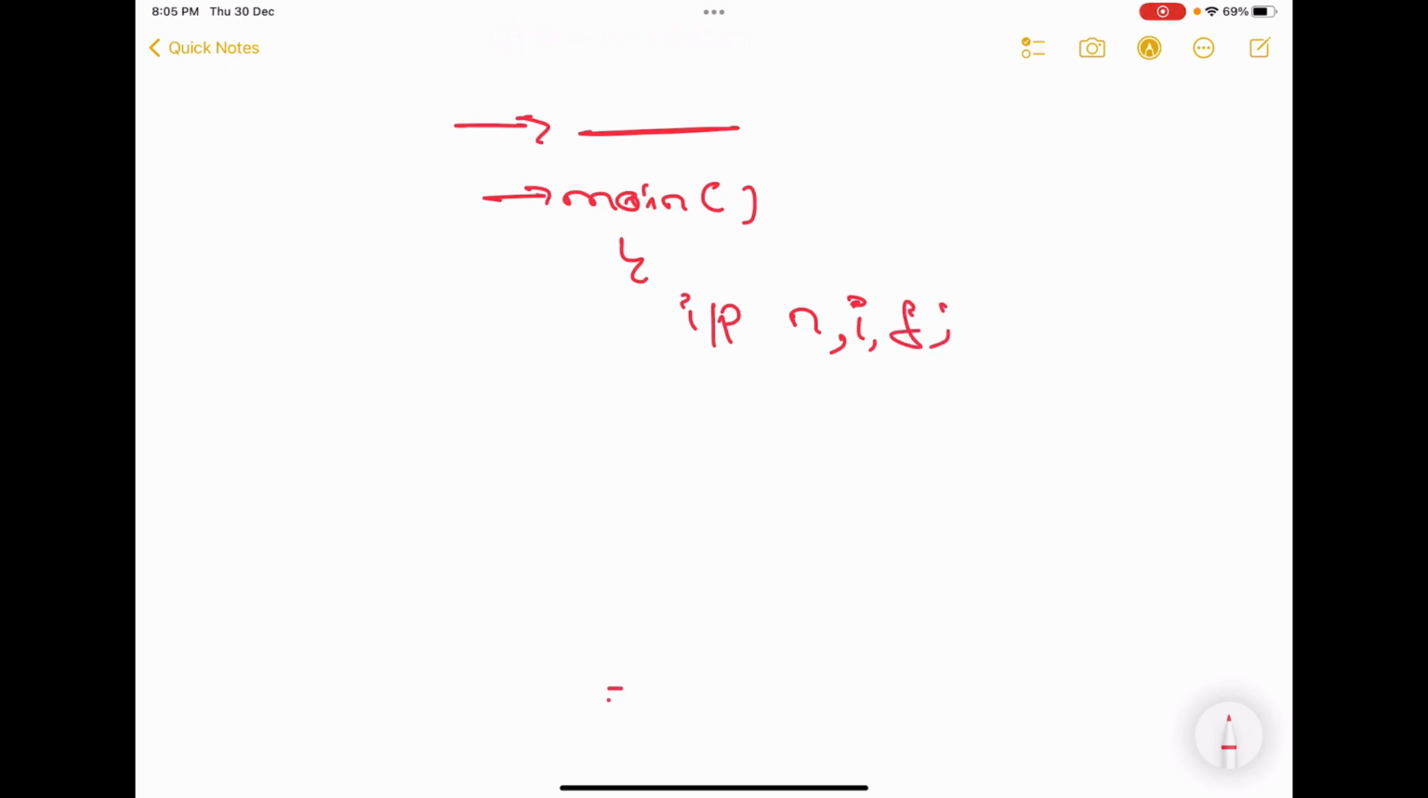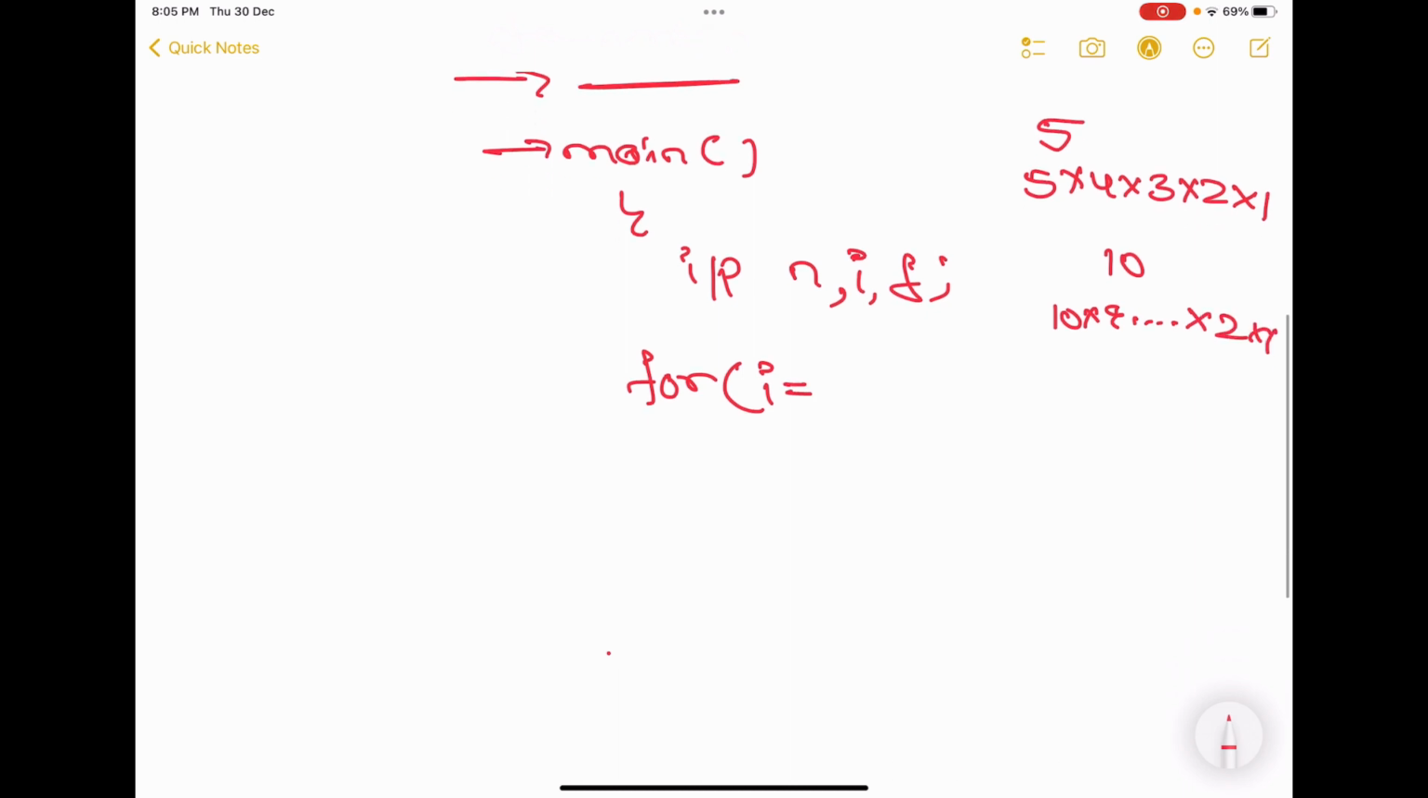See, now I'll directly start from the for loop. If you want to find the factorial of 5, you have to multiply all the numbers: 5 into 4 into 3 into 2 into 1. If it is 10, 10 into 9 into 8 and so on up to 2 into 1. This is the formula. So see here, for i is equal to 1, where i will give me the values of 5 or 4 or 3 or 2 or 1, i is less than or equal to n. That is a range. If I give 5, numbers 1 to 5 will be taken. i plus plus.